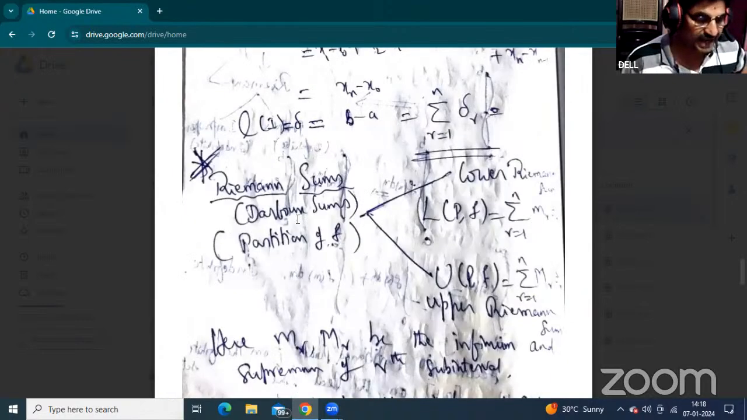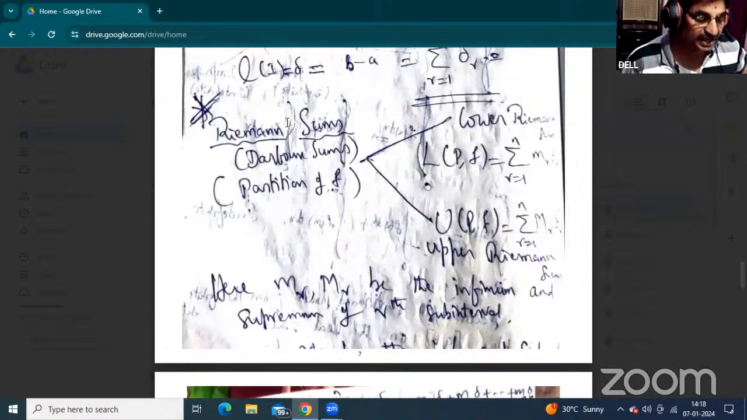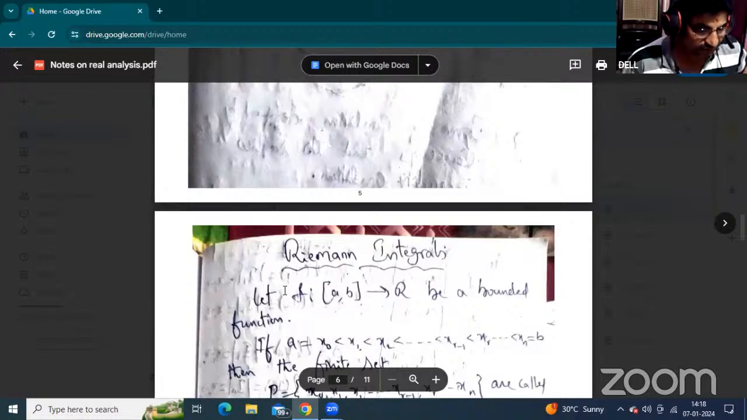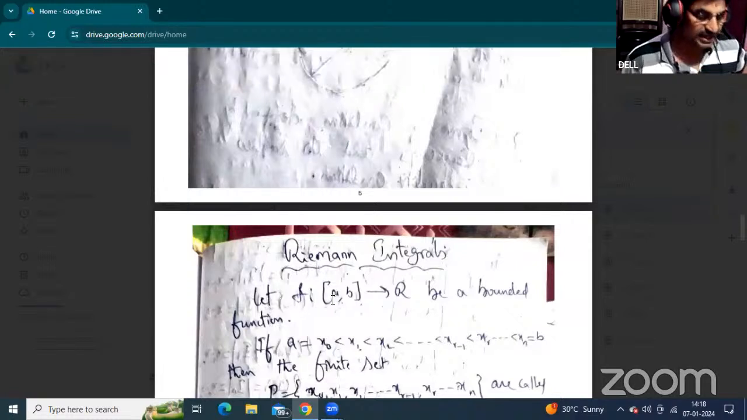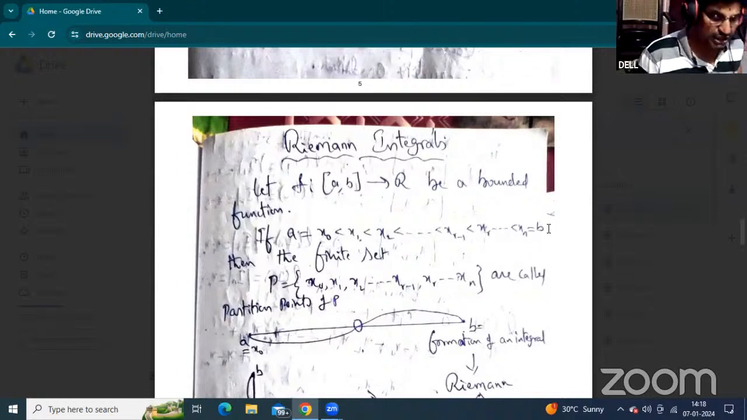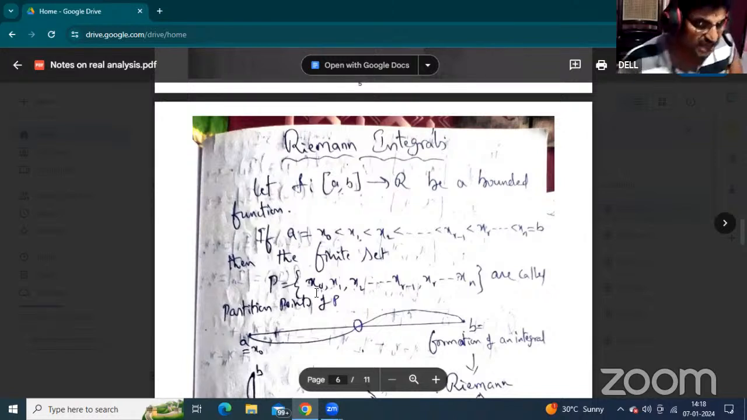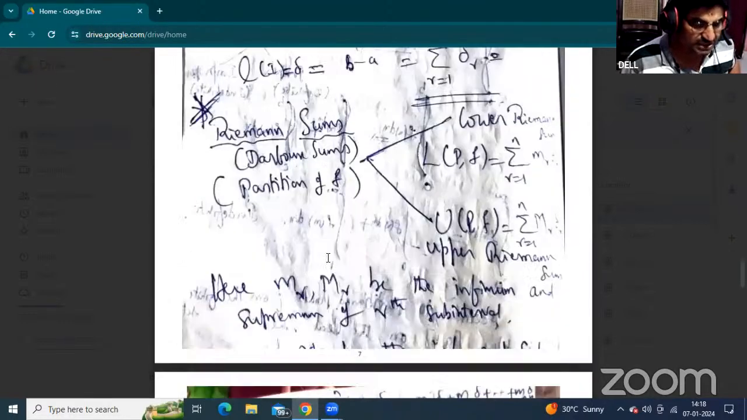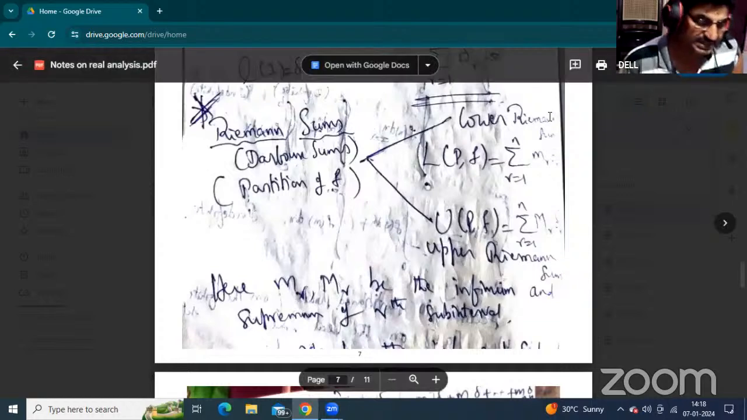According to the Riemann sums, first of all you have to write this: let f from [a, b] to R be a bounded function. If a equal to x0 less than x1 less than x2 less than so on, x r minus 1 less than x r less than so on, x n equal to b, this is a finite partition set, denoted by P. According to the partition set, we define the Riemann sums, lower Riemann sum and upper Riemann sum. The lower Riemann sum is denoted by L of P, f.